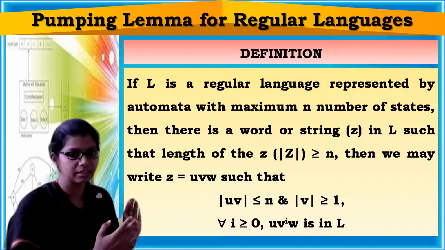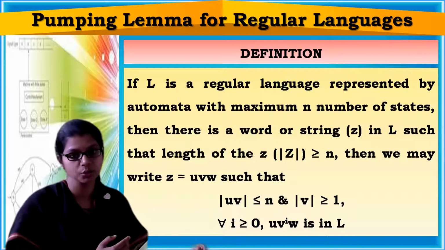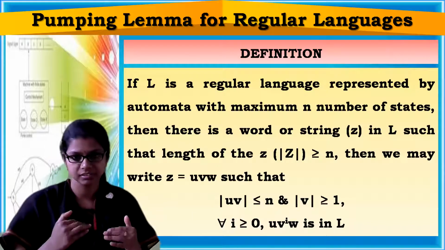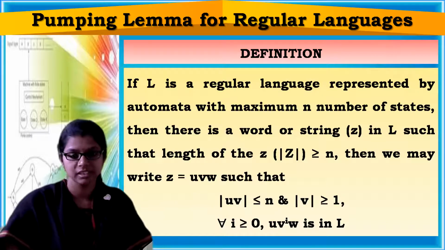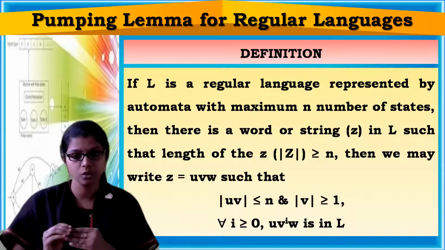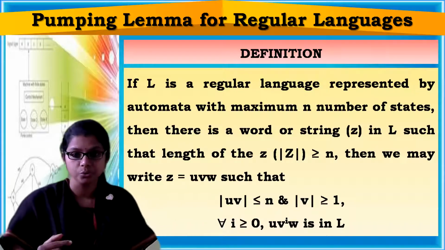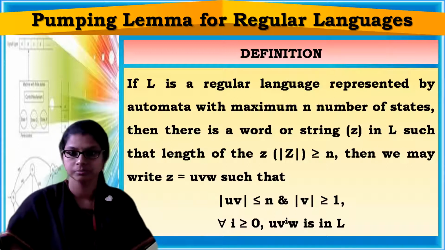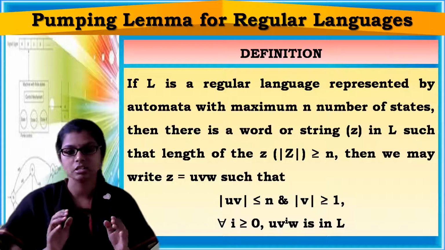So you have to divide that particular string into three parts, U, V, W, in such a way that the length of UV is less than or equal to n and the length of V is greater than or equal to 1. Then for all i greater than or equal to 0, U V power i W belongs to L. If L is regular, then U V power i W belongs to your language. So this is the concept of pumping lemma.